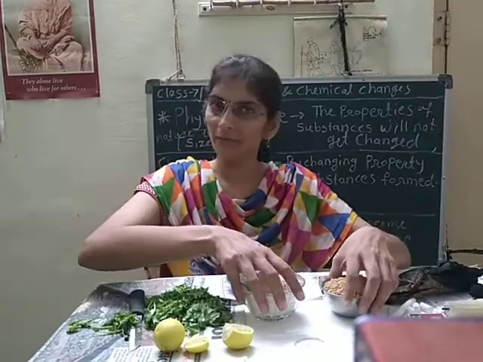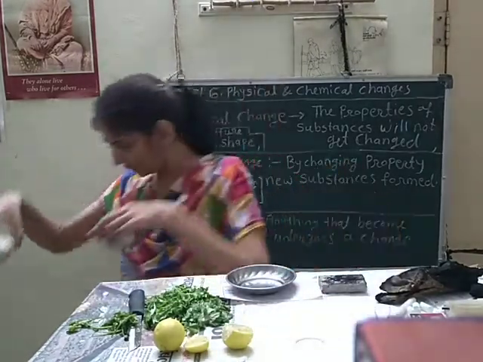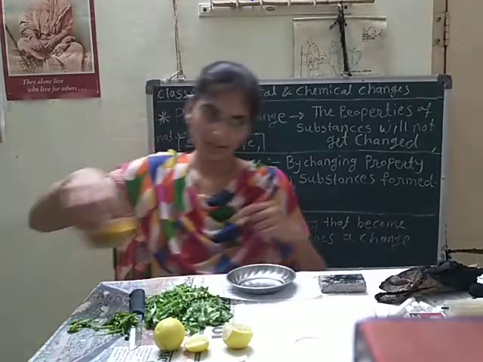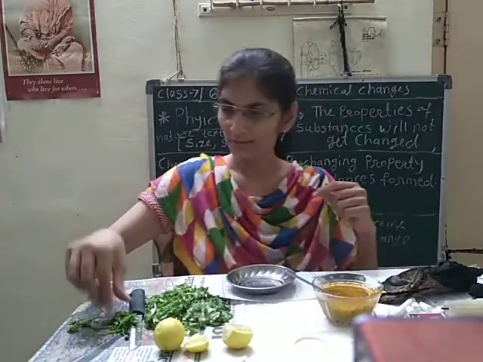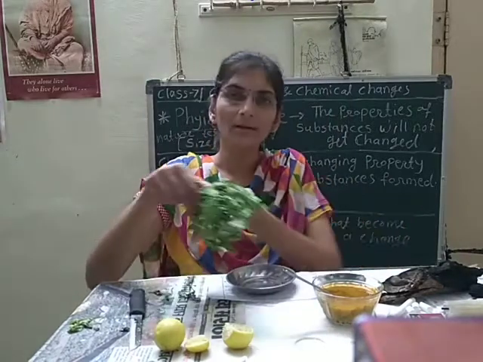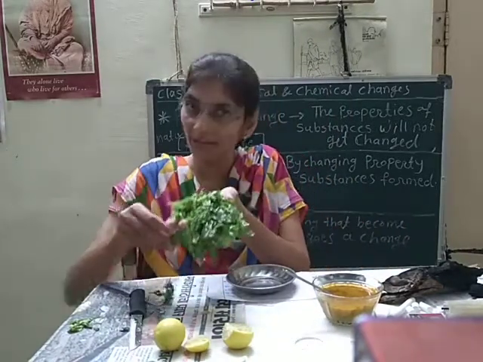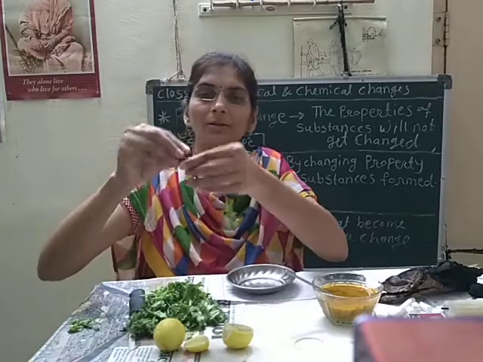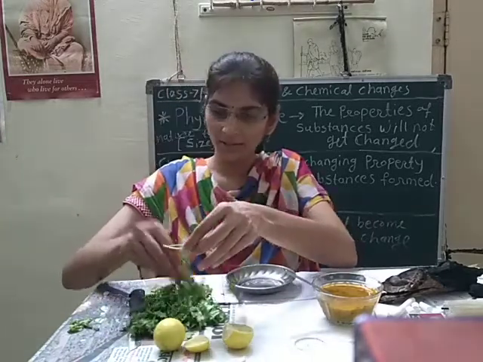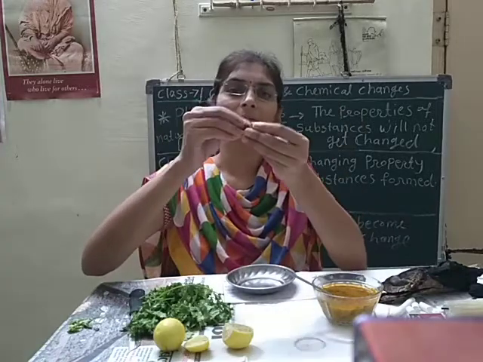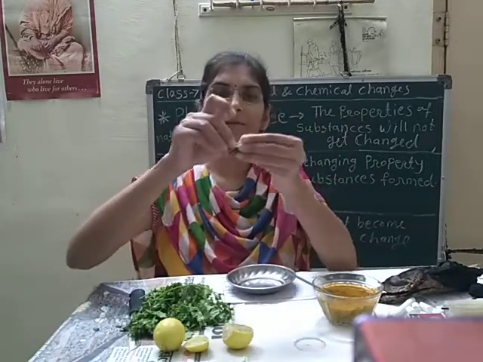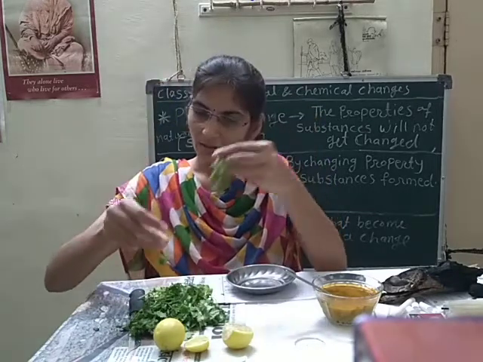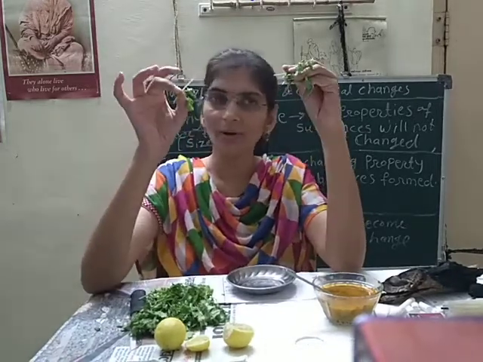So again one very good example I will give you. Are you seeing vegetables? Here I have taken some green vegetable. Yes, and now I will just cut it into small pieces. I will just cut it into small pieces like that. Yes. Now here the property is not changed.